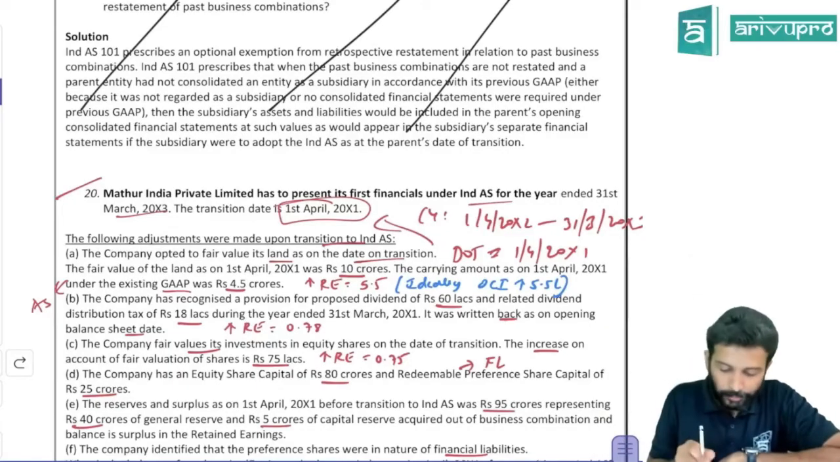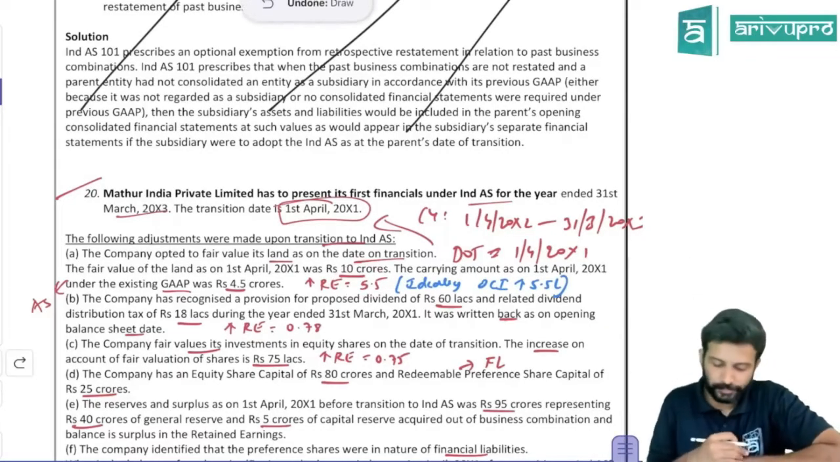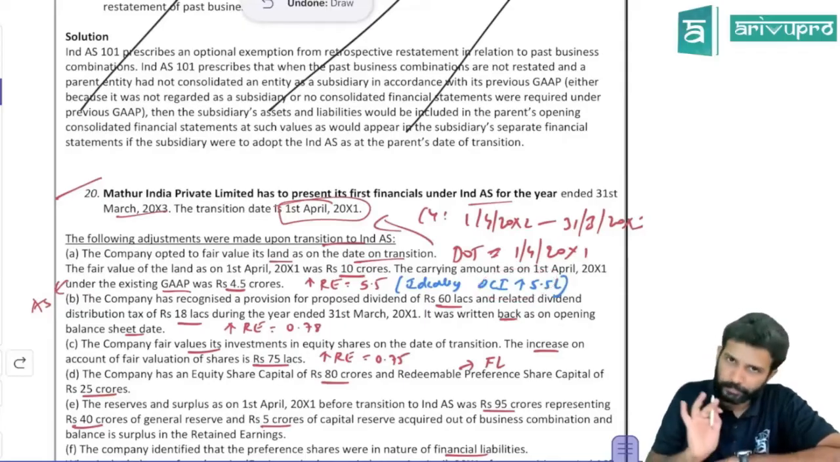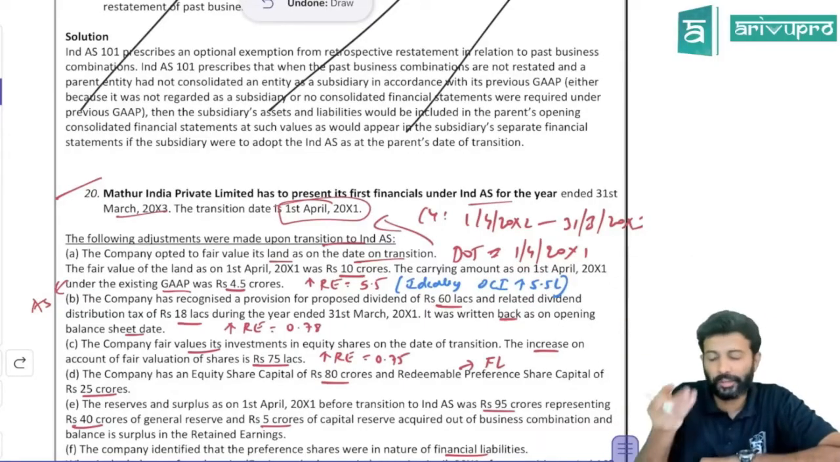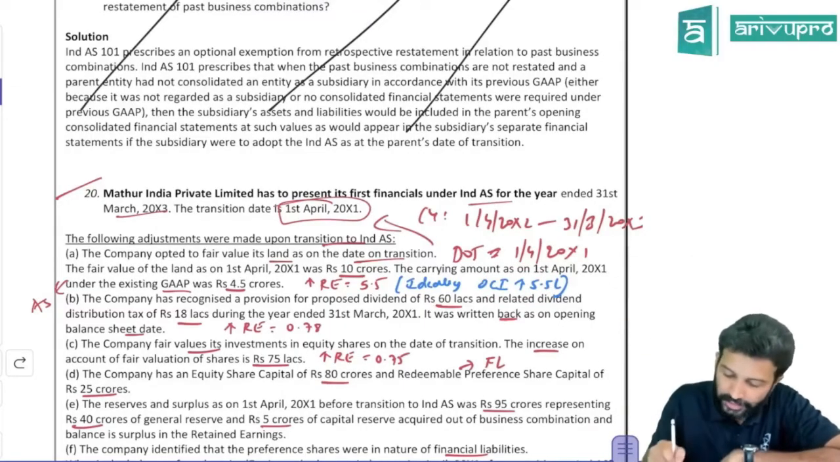Okay. So this is one. So here they've increased it by retained earnings. But I think OCI is better. You have to increase OCI, revaluation surplus, by 5.5 crores is what I personally feel.